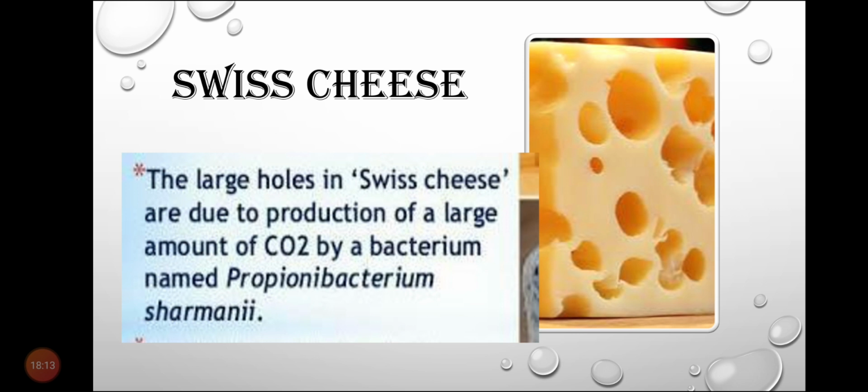Then Swiss cheese. You can see here Swiss cheese. It has a large number of holes in it. Such type of cheese is known as Swiss cheese.